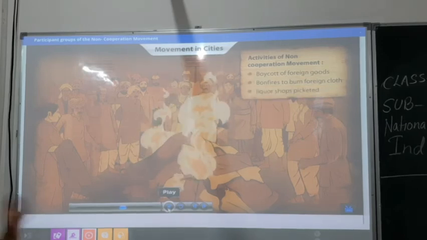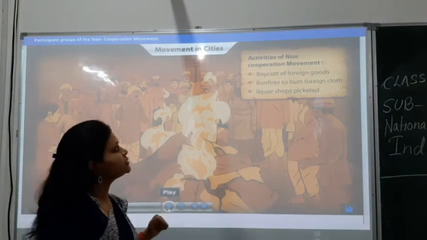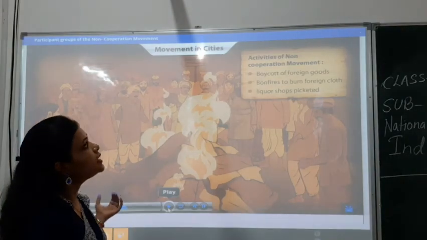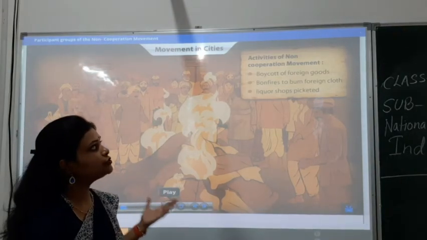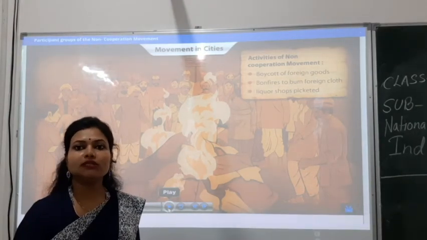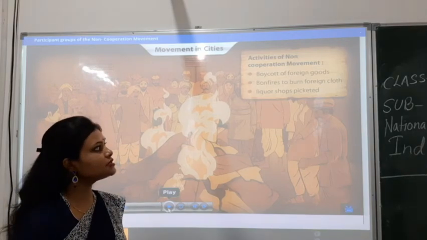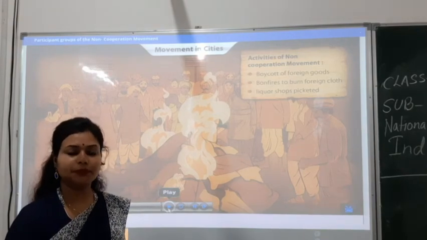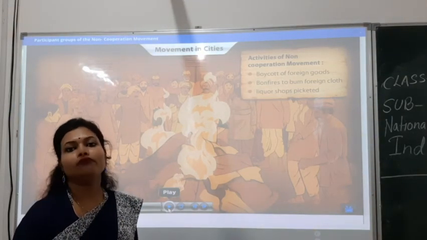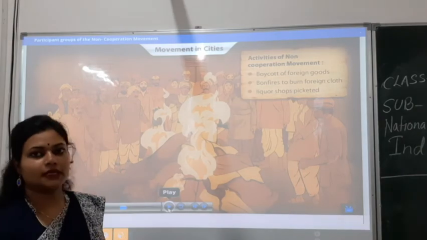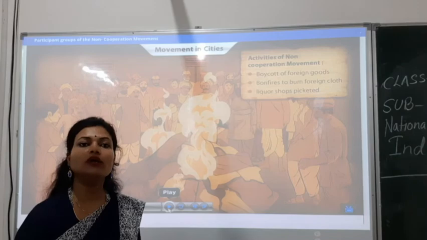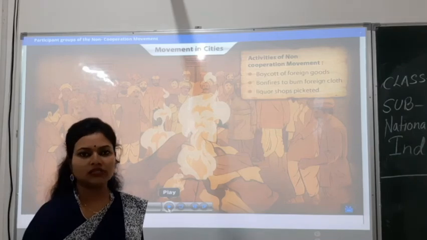Yes, so what activities were taking place in the cities for boycotting the British products? The activities of the non-cooperation movement included the boycott of foreign goods. Whatever goods came from the British side were boycotted by the people. Then foreign cloths were burned in bonfires, as the picture shows here. And then the liquor shops were picketed, that means the liquor was also banned.